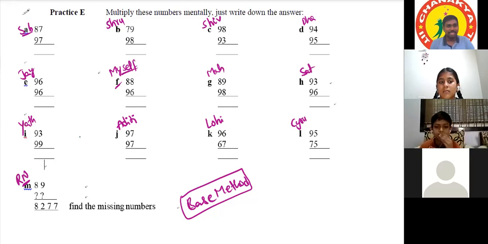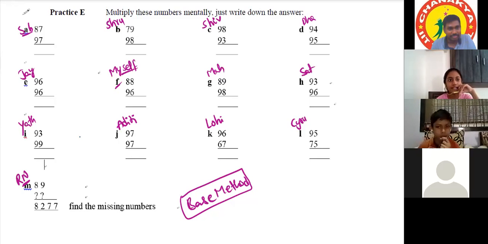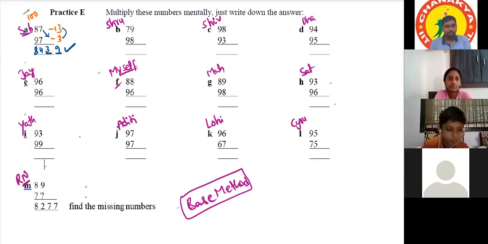Okay, start, Sahasrita. Our base is 100. 100 minus 13 is 87, and 100 minus 3 is 97... we have to take 87 minus 3, which is equal to 84. We have to put two places. 13 into 3 is 39. So 8439. Very good. Excellent.